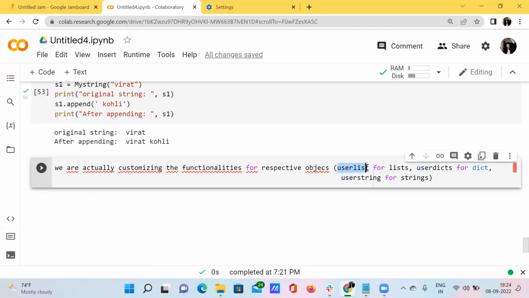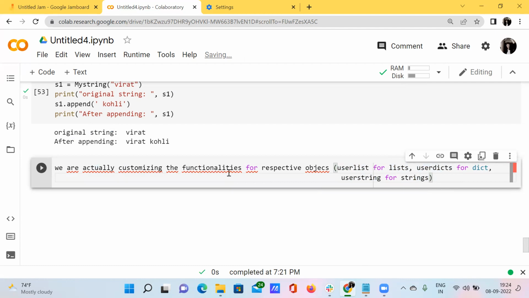Okay, so we are customizing the functionalities for the respective objects. We are using user list for lists because it can only be used for list objects. We are using user dictionaries for the dictionaries, and we are using user strings for the strings. So that's what we have done. So finally, the summary.